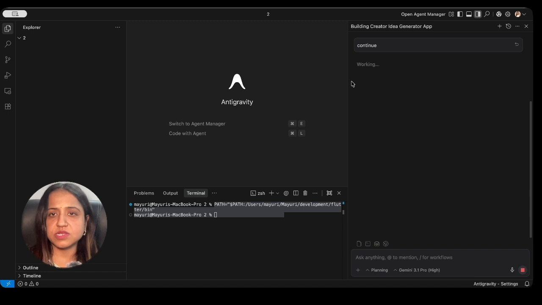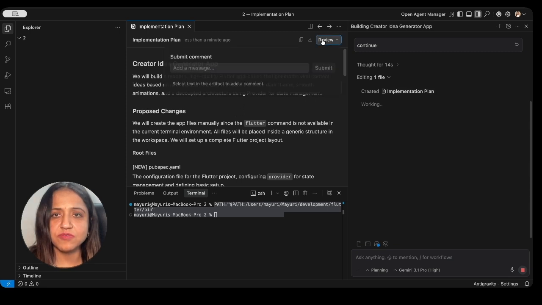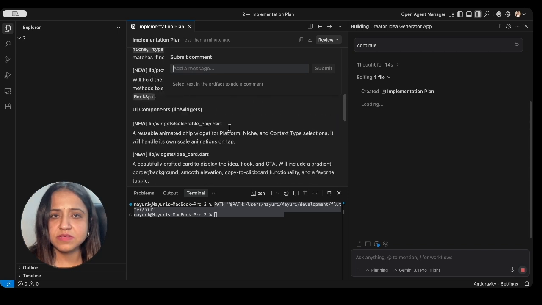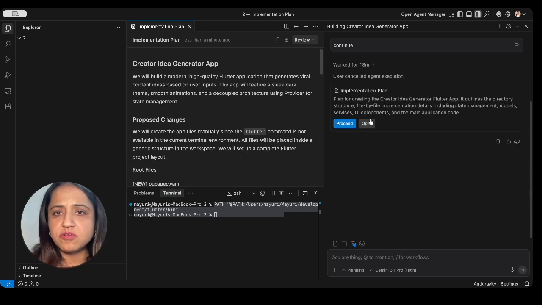Let's see, it is generating again. You can see that the implementation plan is created, and it is still working. Once this implementation plan is ready, we can review it, and if you want any changes, you can submit a comment and go ahead with the changes. This implementation plan looks good to me. It is still generating something, so let us wait before proceeding. It kept on generating something.